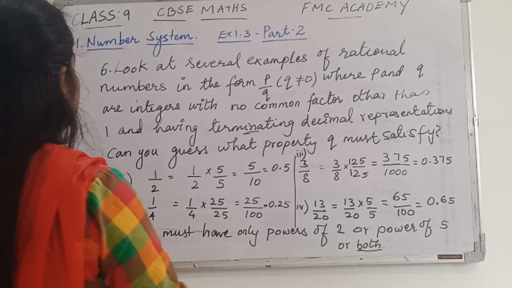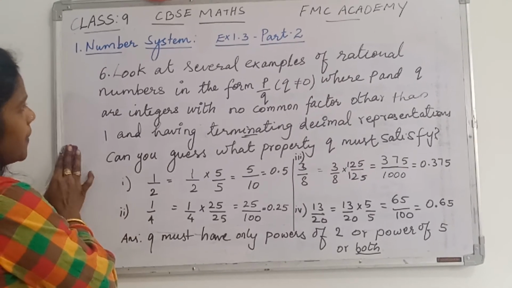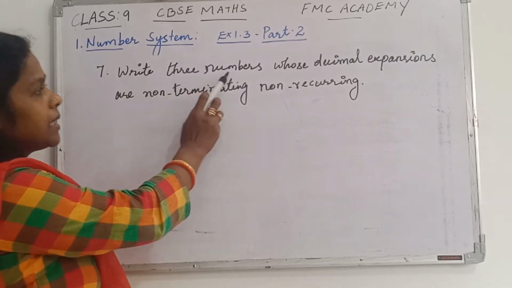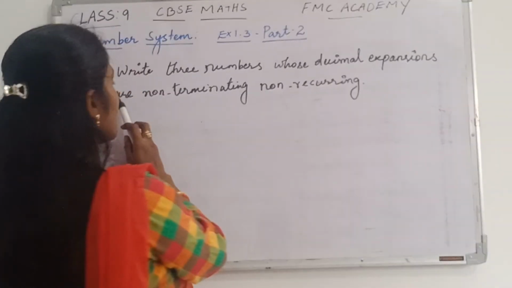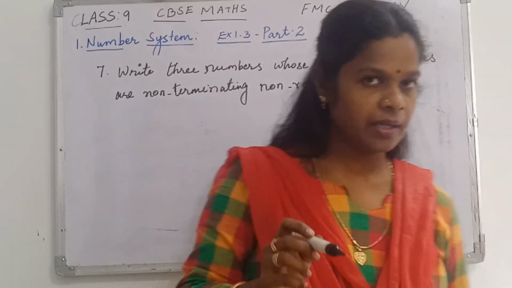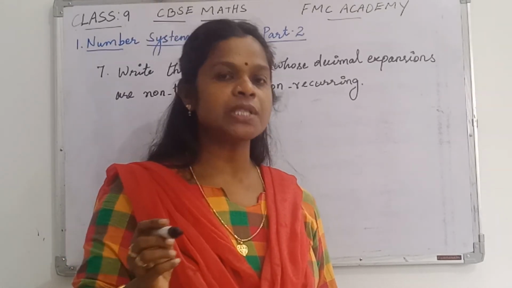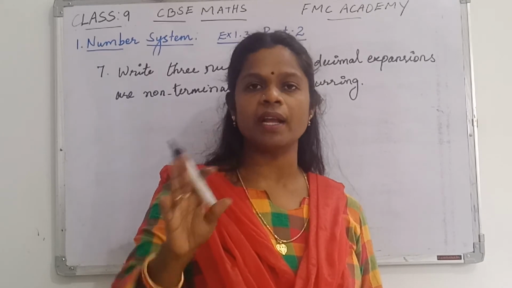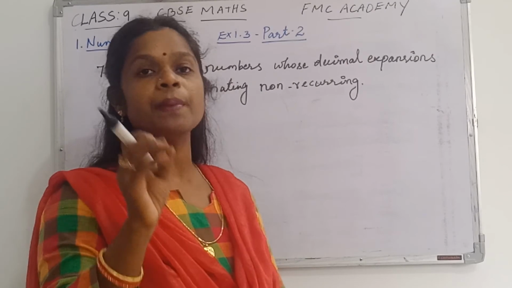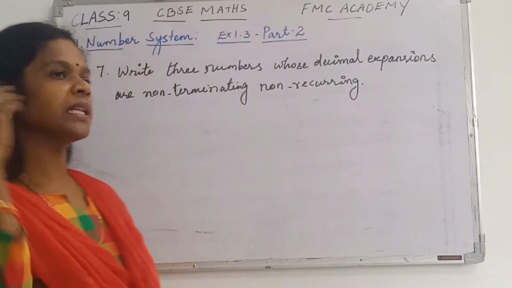Yes, let's move to the next sum, question number 7. See question number 7 now. Write 3 numbers whose decimal expansions are non-terminating and non-recurring. Non-terminating and non-recurring means, as we know very well, an irrational number. For writing an irrational number there is no rule. You should just see that the number is not terminated and a digit or block of digits is not repeated. Keep these two things in mind, and you can write the example as you like.